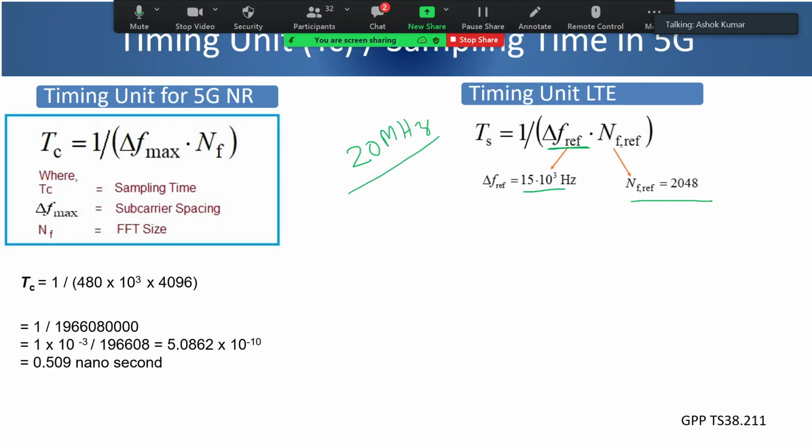And if you divide this by subcarrier spacing of 15 kilohertz, normally 18 megahertz is used after deducting the guard bands. So it comes to around 1200 subcarriers. Since it is more than 1024, the next step of FFT size is 2048. Is it clear? I think someone asked this question.